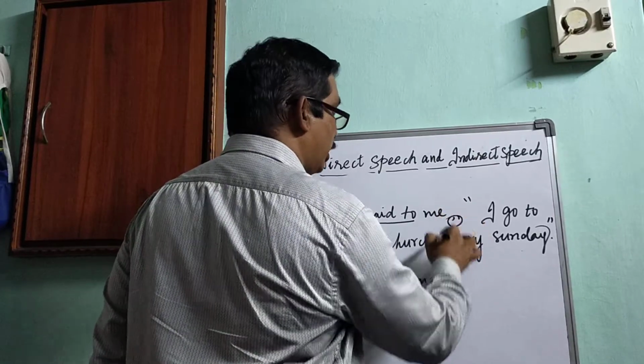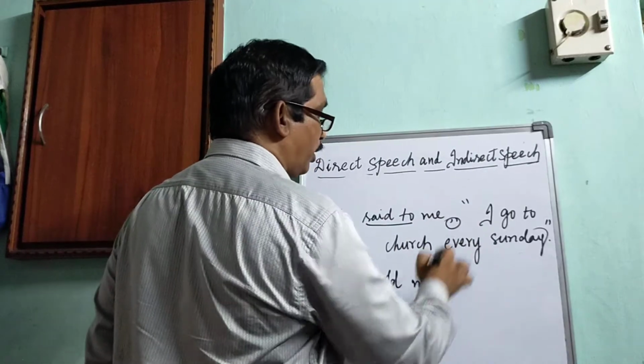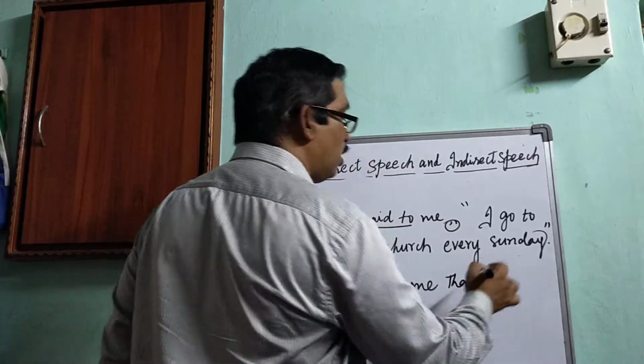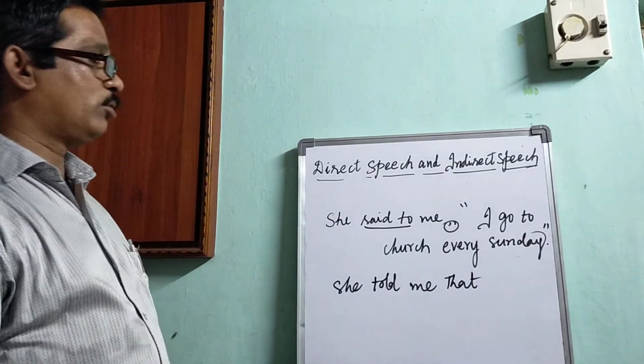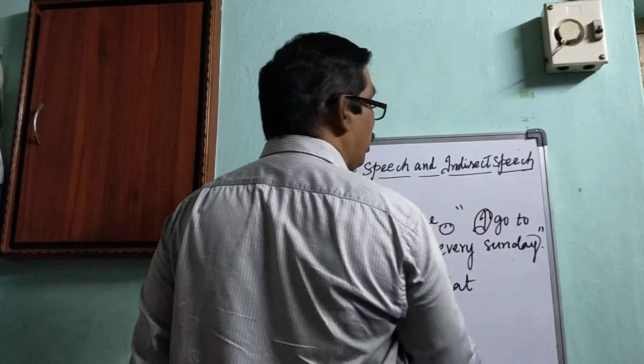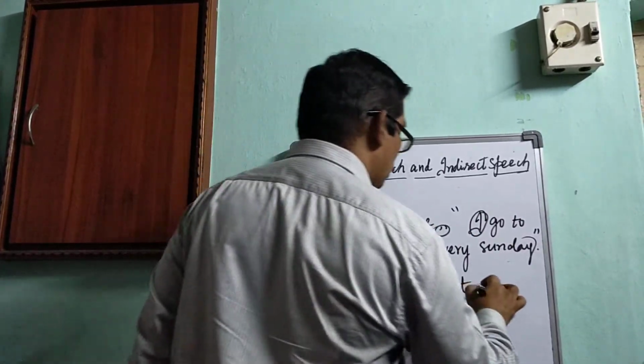We can use the same. The comma should be removed. Instead of the comma, we can use the conjunction that. Here also the inverted comma should be removed. In the place of I, we can use she, because who said these words? She said these words.